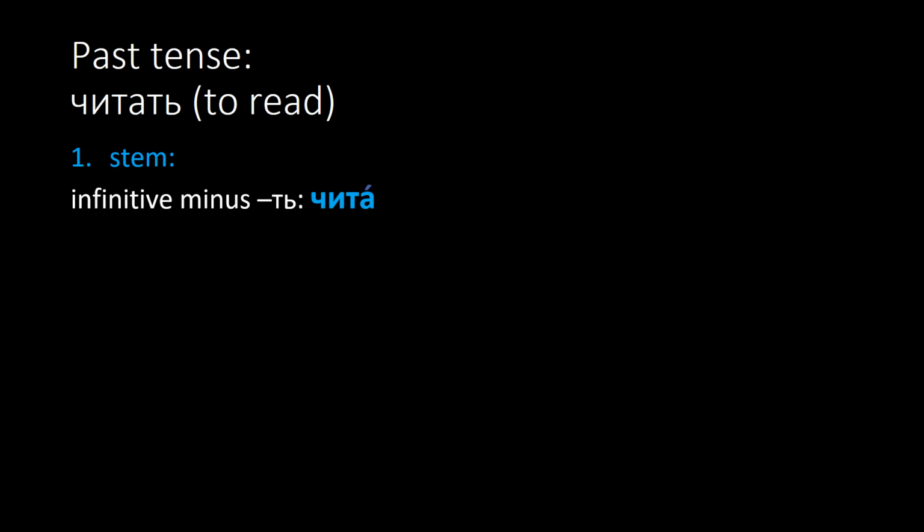In this segment, we will discuss some irregular past tense forms in Russian. Now, you remember that to form the past tense, we use the infinitive stem, that is, the infinitive minus the infinitive ending t. For the verb читать, our past tense stem will be чита.